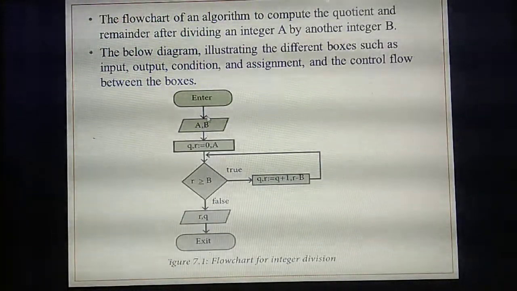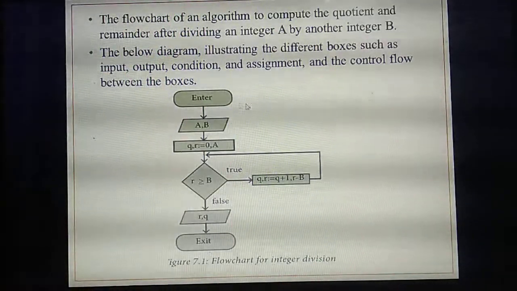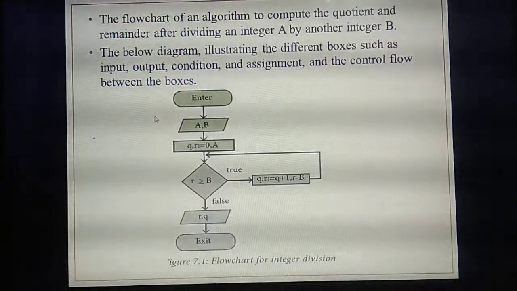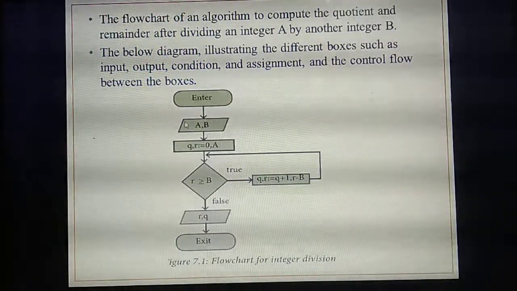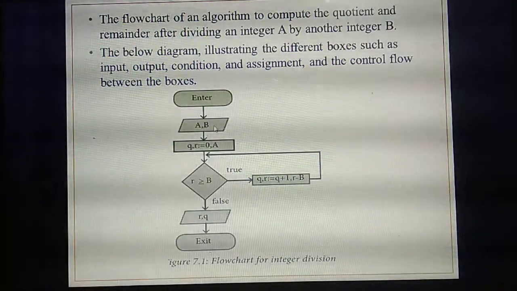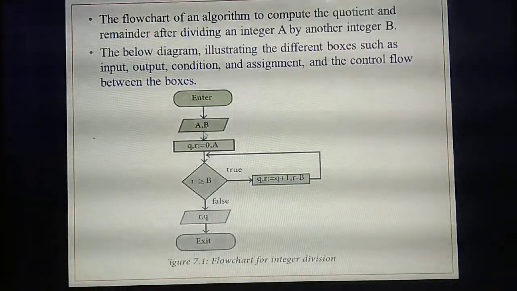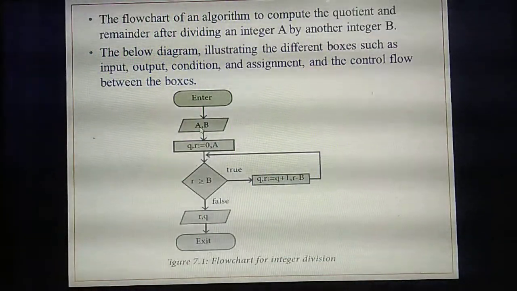A comma B. Inputs you always need to give in the parallelogram box. See, this is the parallelogram box. So those 2 variables are declared as A and B. Now you have given the input.